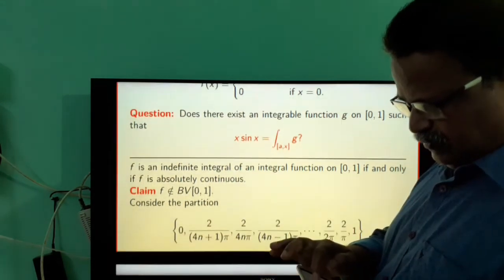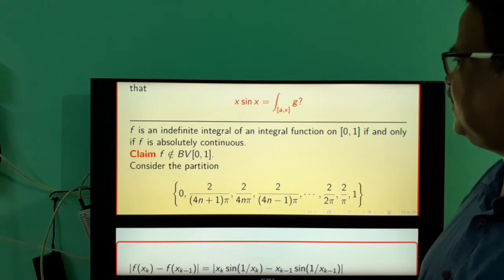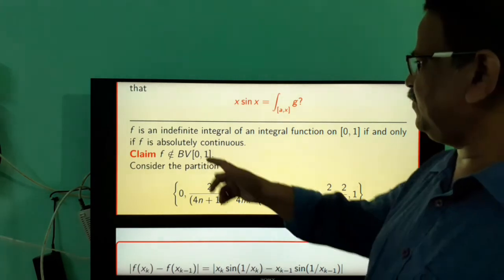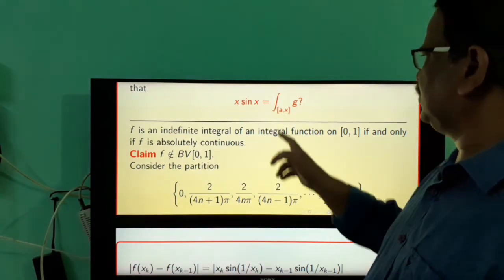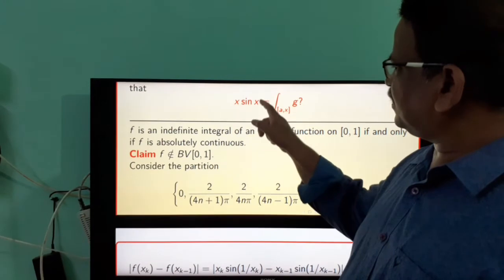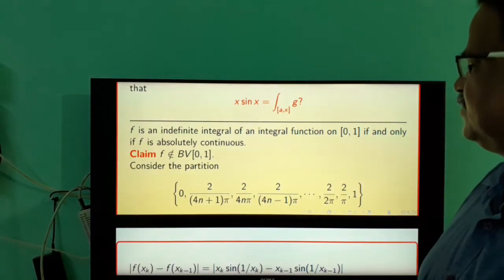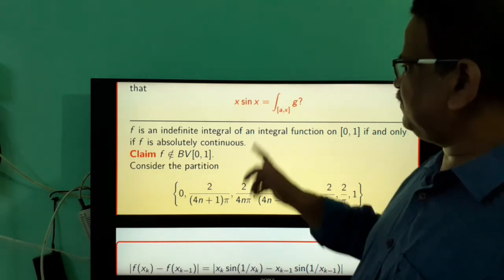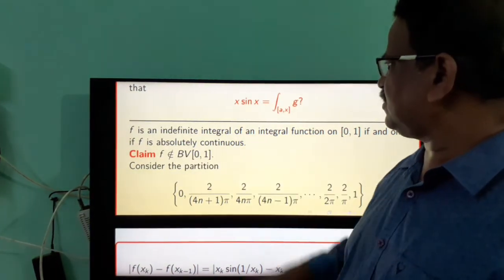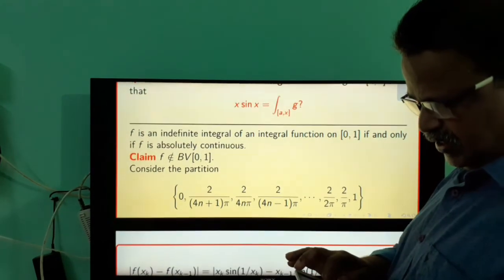But the second fundamental theorem states that f is an indefinite integral of an integrable function if and only if f is absolutely continuous. So this is true if and only if this function, x sin(1/x), is absolutely continuous. First we show that this function is of bounded variation on the interval [0,1]. So consider a partition